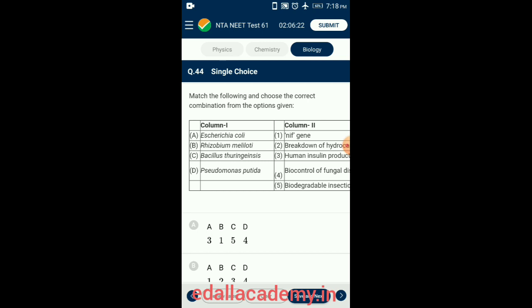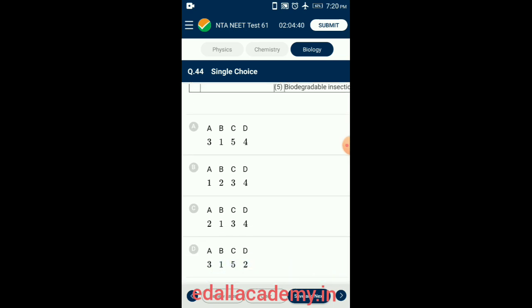Question number 44. Match the following and choose the correct combination from the options given. See the column 1 and the column 2. E. coli bacteria is given. It is used to produce human insulin. And the option B is Rhizobium meliloti that contain nitrogen fixing gene. Bacillus thuringiensis is used as a biodegradable insecticide. Pseudomonas putida is used to break down hydrocarbons of crude oil. So the correctly matching option is option D.